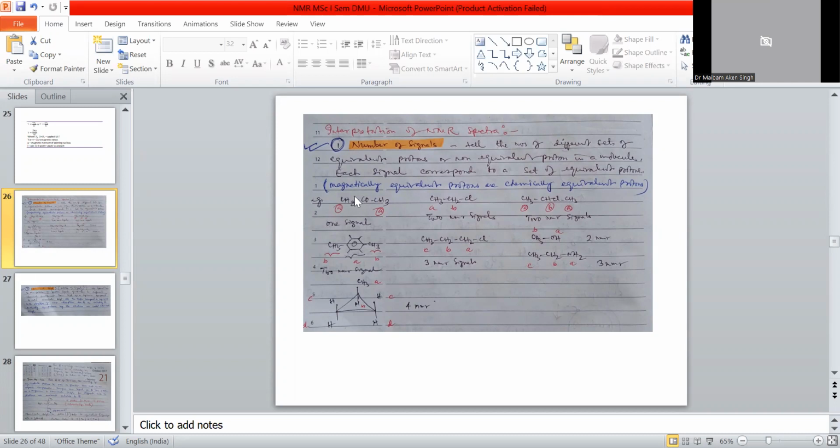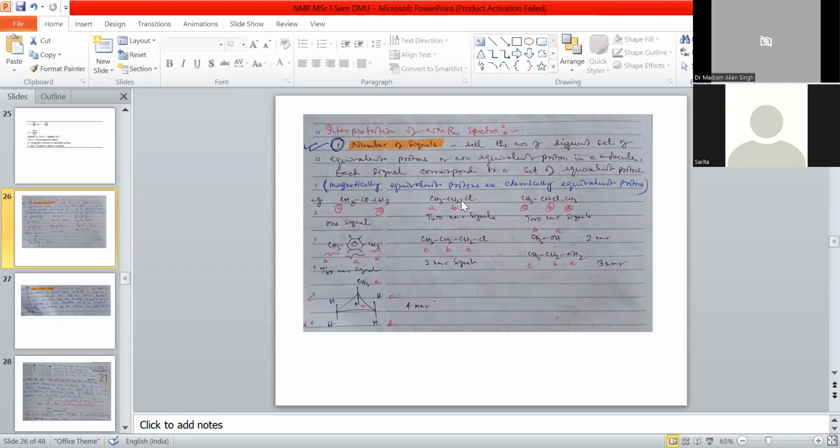What is this ketone? In the first member there are 6 protons. All these 6 protons have the same environment, because the ketone functional group is in the middle and the methyl groups are on either side. Each methyl group's 3 hydrogens give one peak, because these 3 hydrogens have the same environment, chemically equivalent.